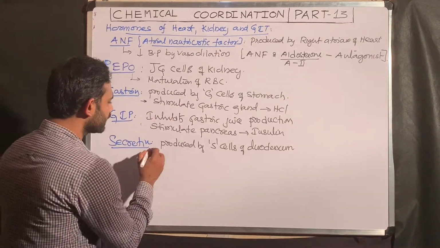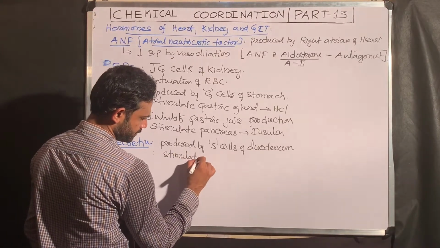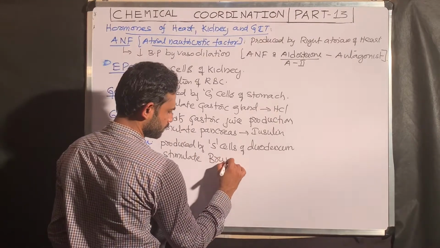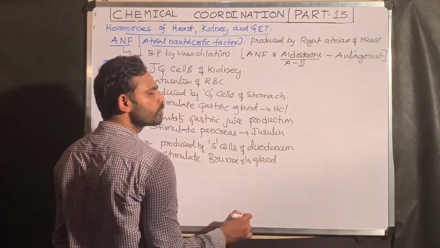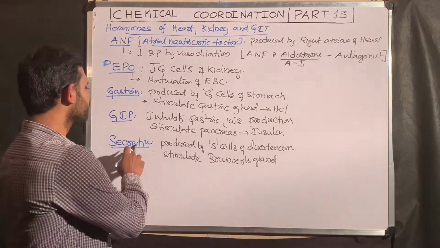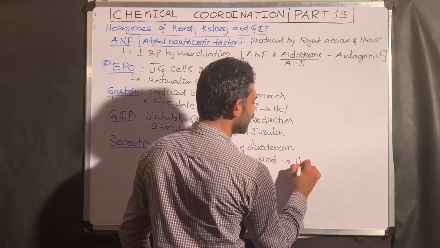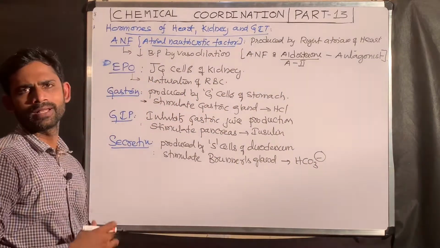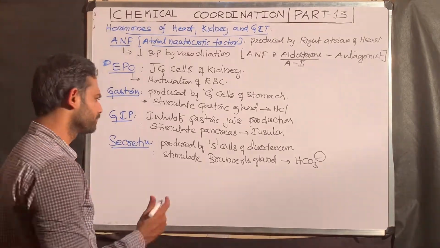Secretin stimulates Brunner's gland. Brunner's glands are submucosal modifications. Secretin stimulates the Brunner's gland to release bicarbonate. This bicarbonate is responsible for the neutralization of the acidic food in the small intestine.